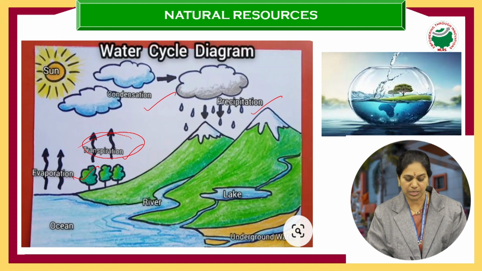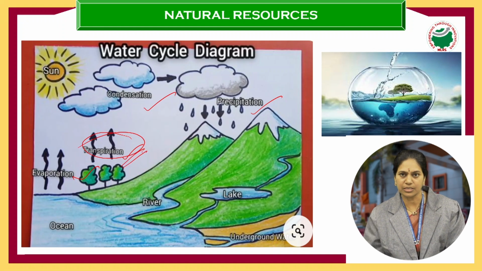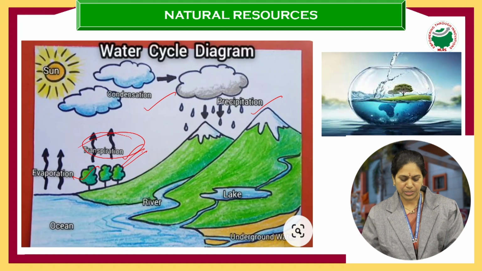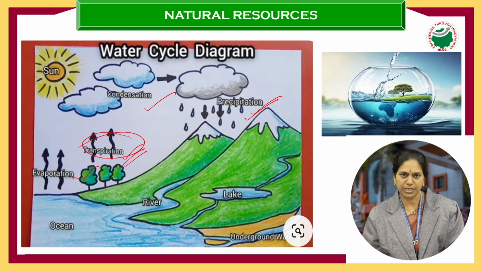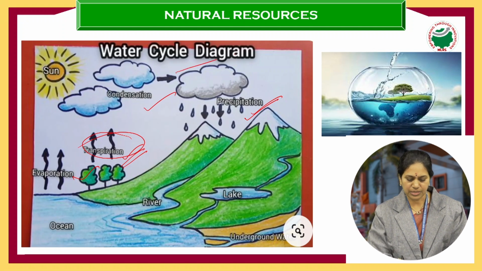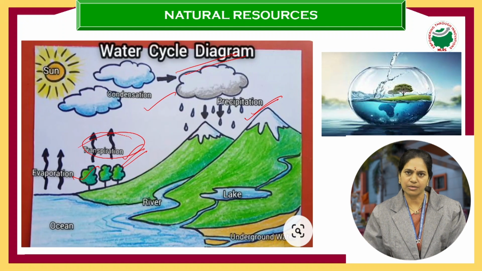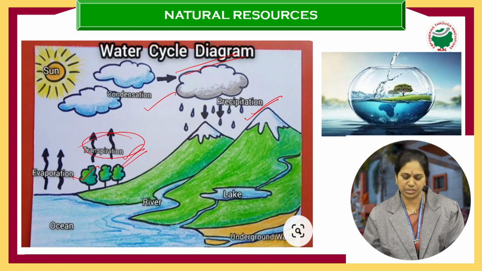They also contribute a lot. Plants also contribute a lot towards water vapor. So evaporation, condensation, precipitation. These are the three main processes included in the water cycle. That is why the cycle is going on. That is why water is a renewable source.